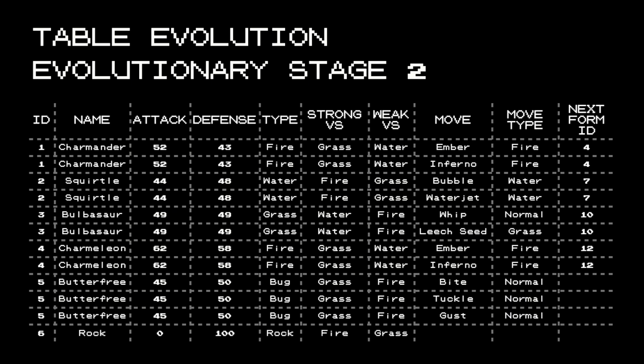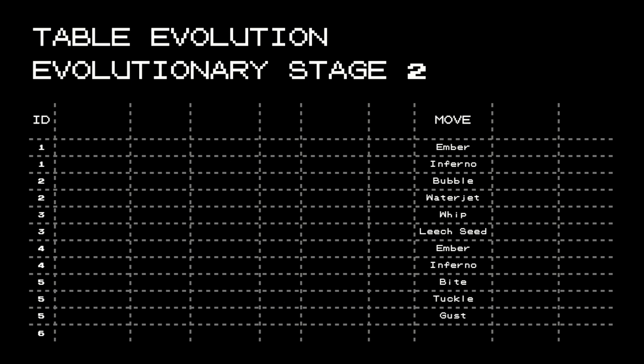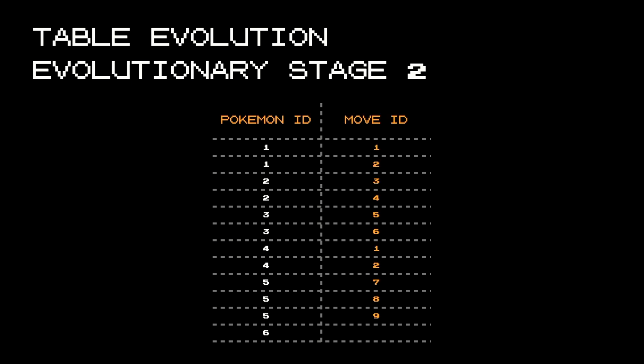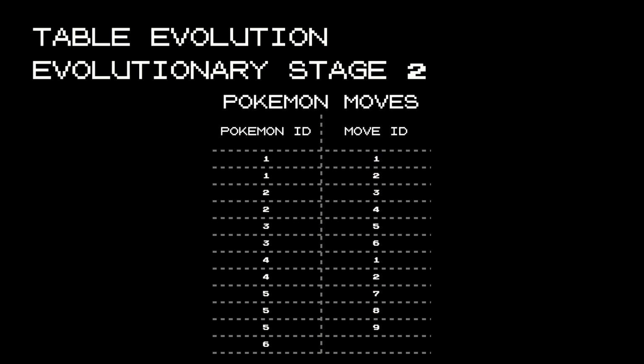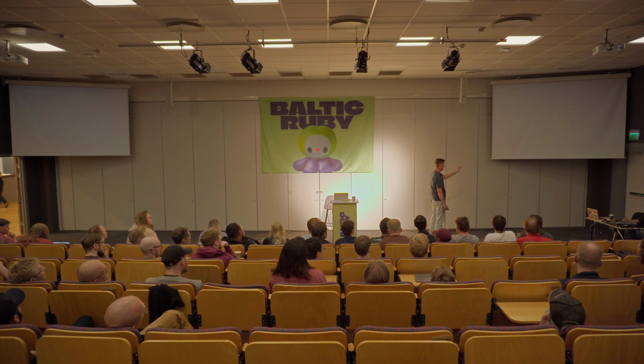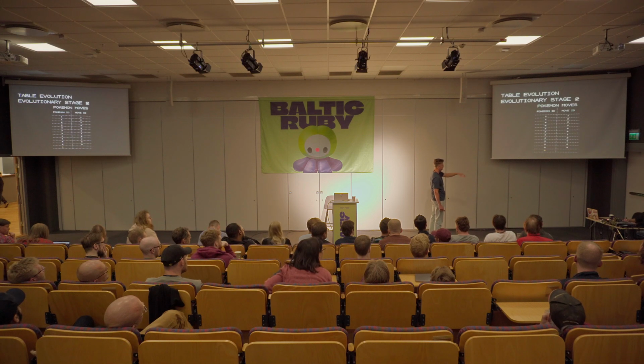But we need one more thing that will be linking our Pokemon table with our moves table. So it will be basically like this. It has the Pokemon table on the left, the move on the right. We have changed it, so instead of move name, we are using move ID. And it will have a name. According to naming convention, it should be Pokemons moves, something like this, but I named it Pokemon moves anyway. And we can delete the empty row, because it's not holding any information.